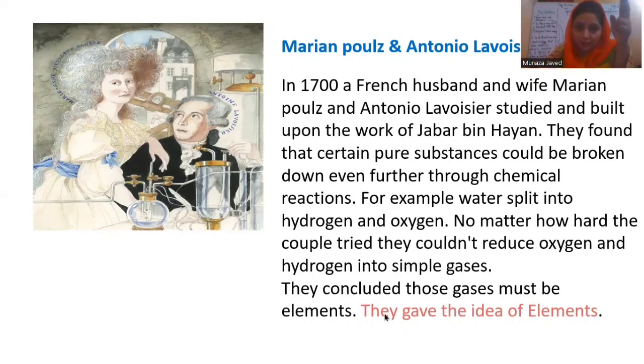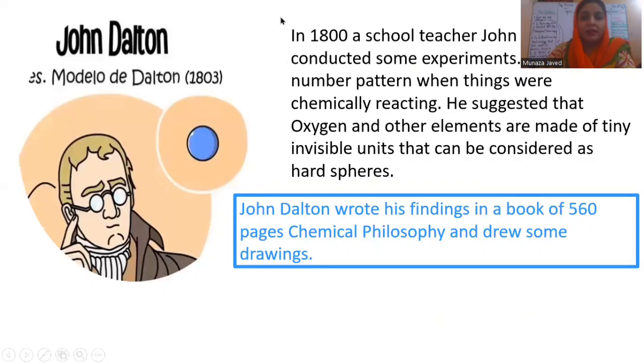So a pure substance where all atoms are of the same type, or any pure substance that cannot be further split into any other thing, that pure substance is called an element. So the idea of elements came from Antonio Lavoisier and his wife Marian. Okay, and they discovered two elements as well, hydrogen and oxygen.